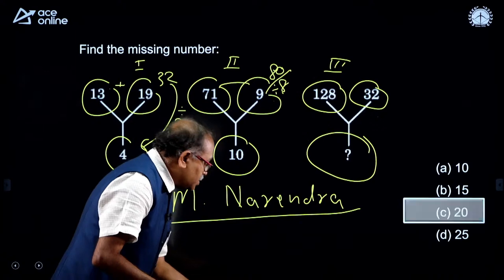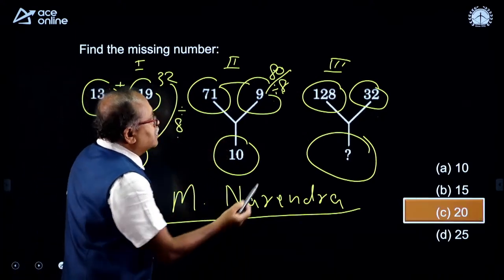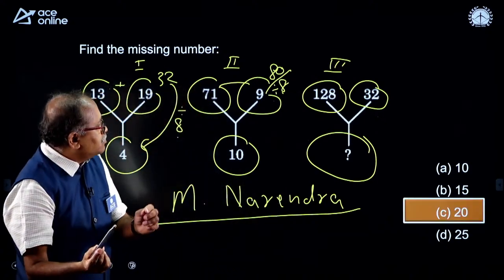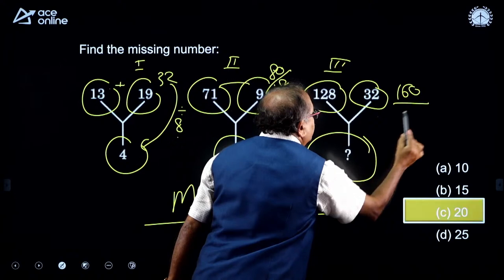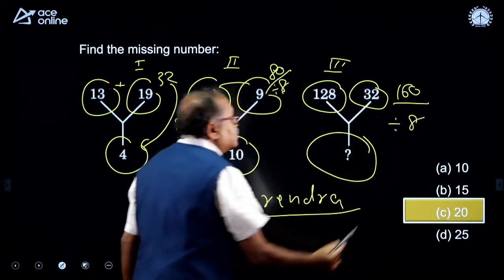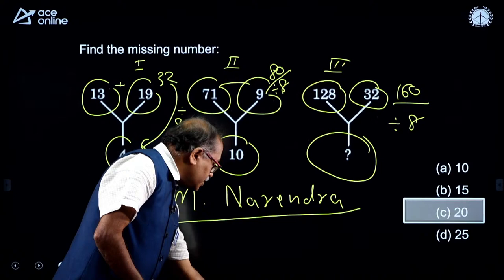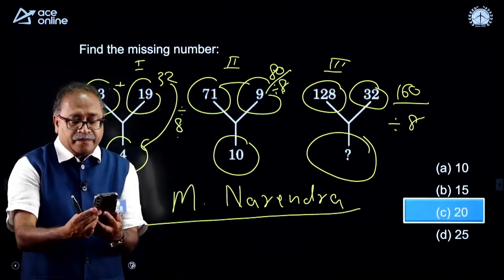Did I make any mistake over here? This is 32 and 28, and that comes to 160. So when 160 is divided by 8, it should be 20, my young friends. It should be 20. Do you agree?